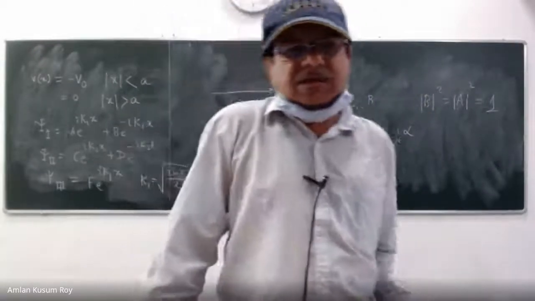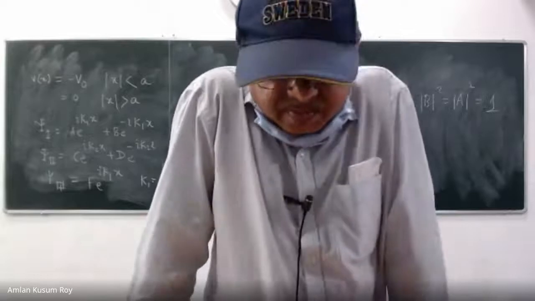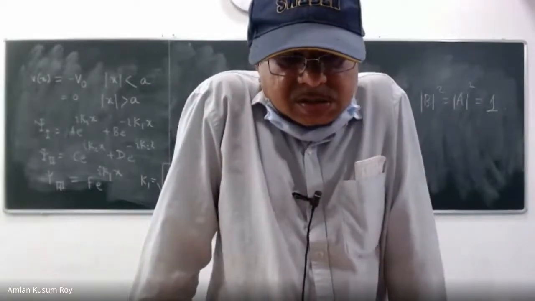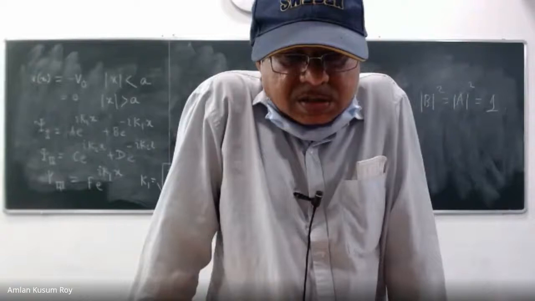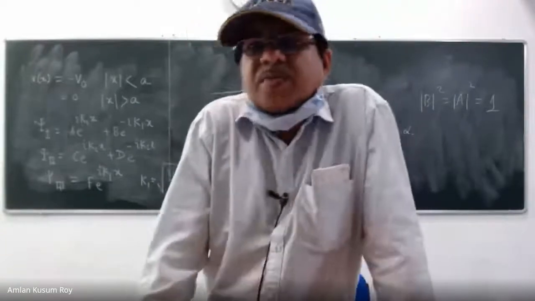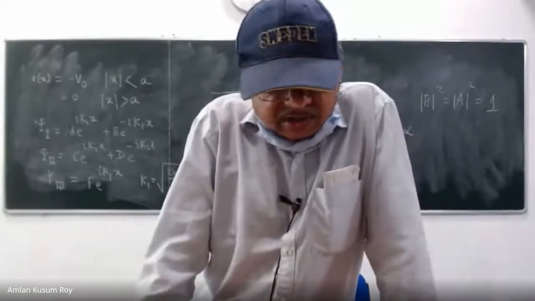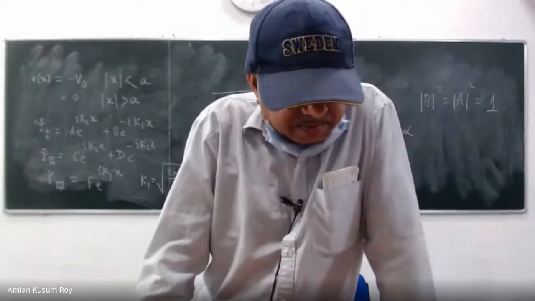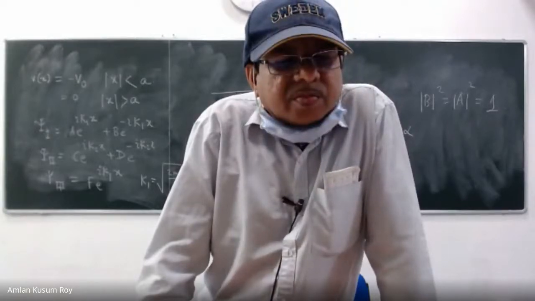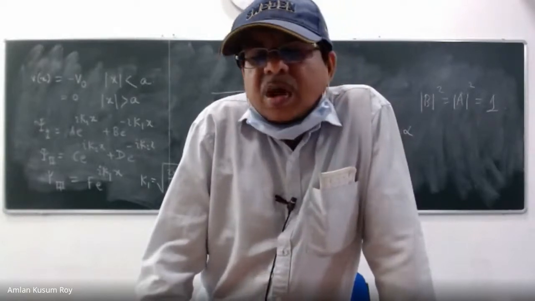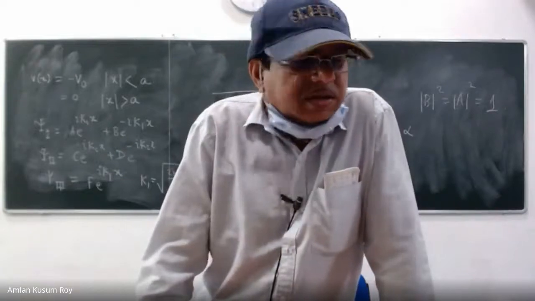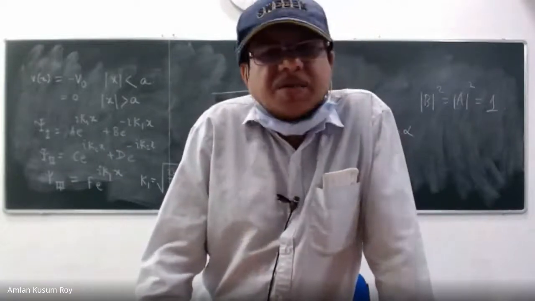Can the class answer this question? This problem was there in your potential step. Somebody please say, what is the difficulty?